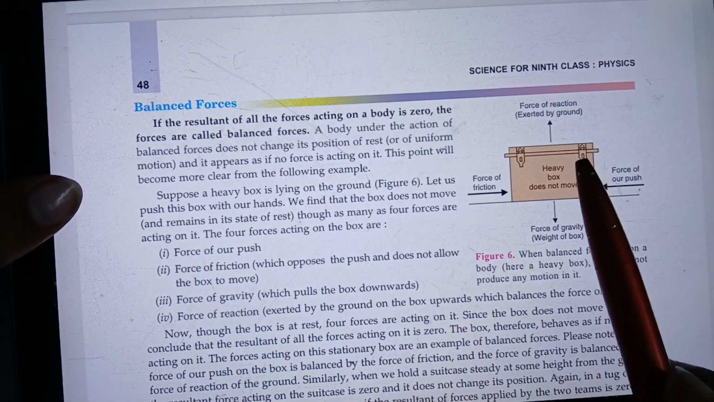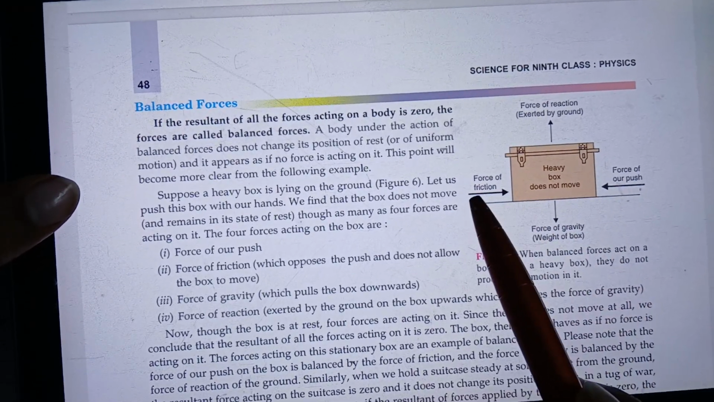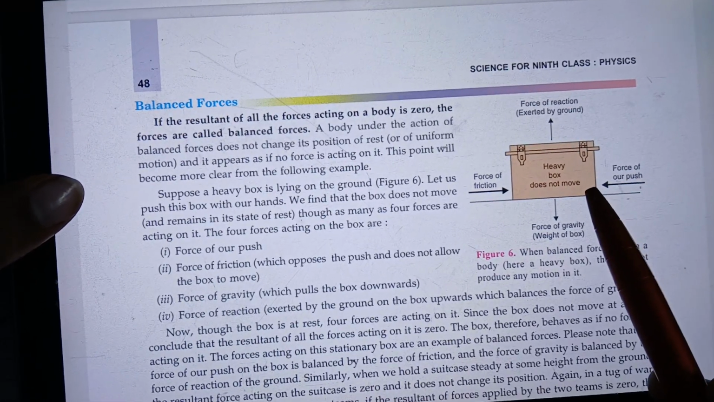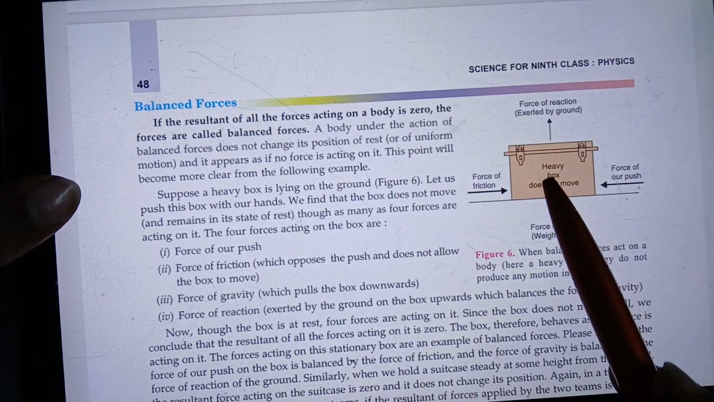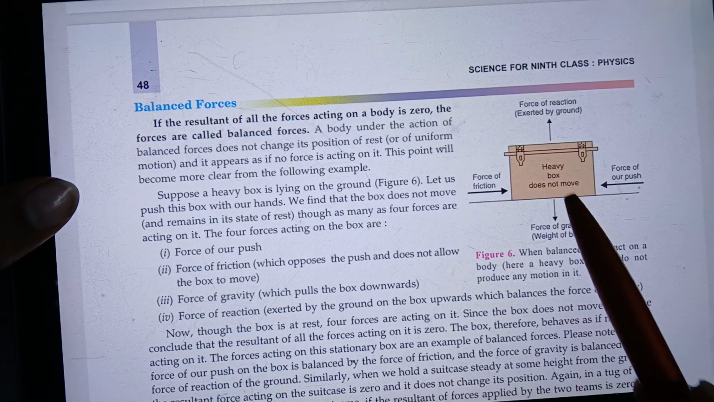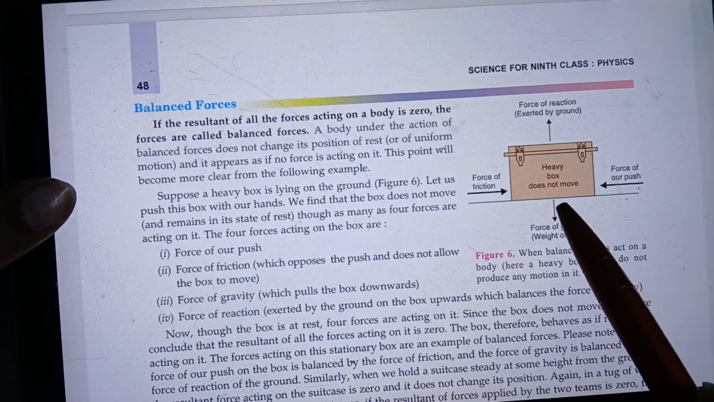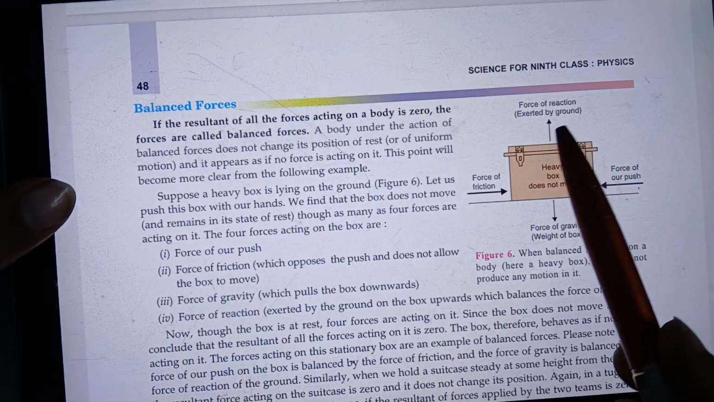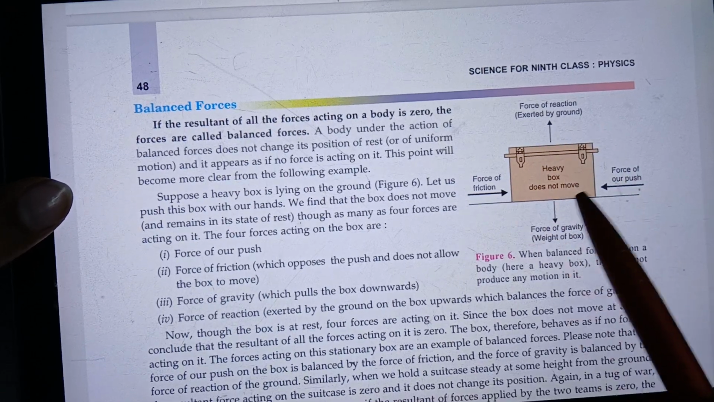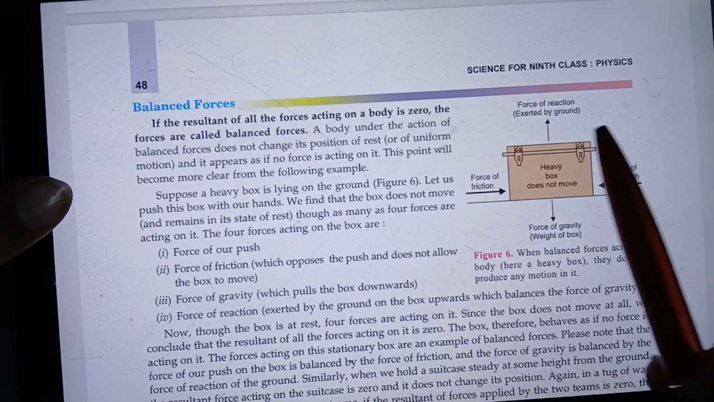Suppose here the heavy box does not move. The force of friction is on this side and the force of our push is on this side, and there is always a force of gravity in the downward direction due to its weight, and the same reaction force acting upward, the force of reaction exerted by the ground on the heavy box. So in this case, if the box is not moving, it means that all the forces acting on the box